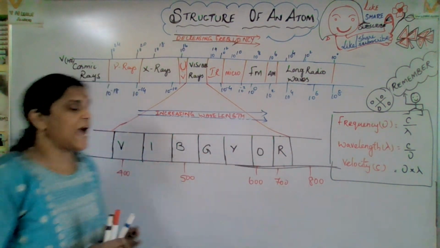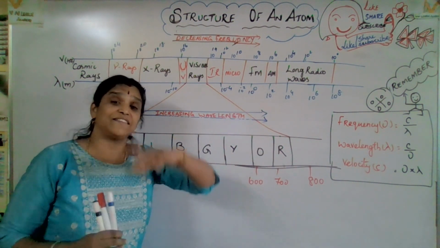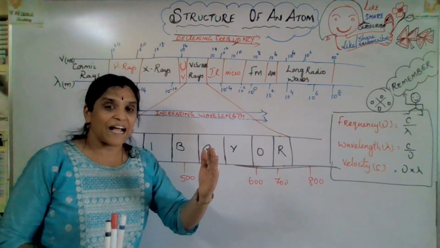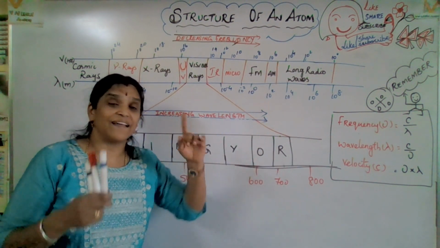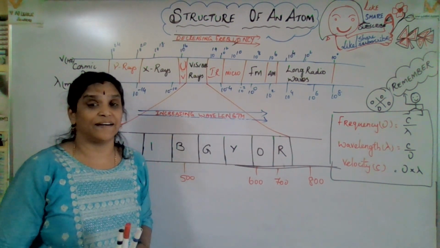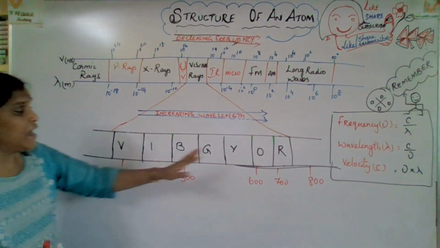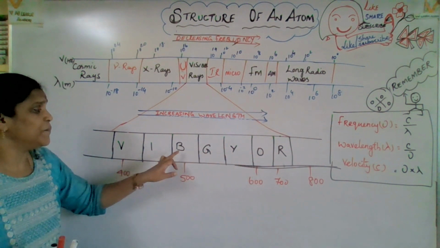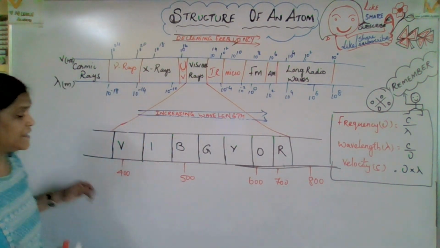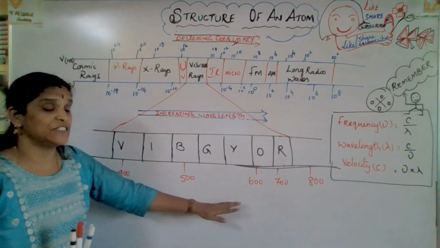And please remember the visible rays, VIBGYOR, the beautiful seven wonderful colors. We get that rainbow when it rains. After the rain stops, the sunlight comes, and definitely you will see the wonder in the sky. That is VIBGYOR, the rainbow colors, right? So in VIBGYOR there is also wavelength: red, orange, yellow, green, blue, indigo, and violet. These are the wavelengths. Now which is the highest and which is the lowest, you know very well as you see.